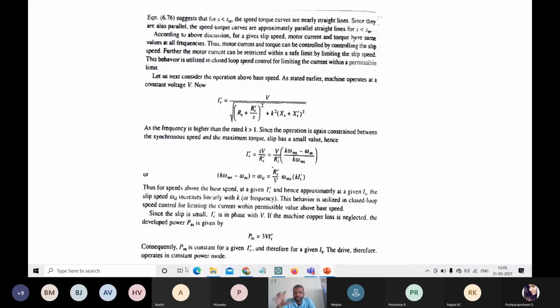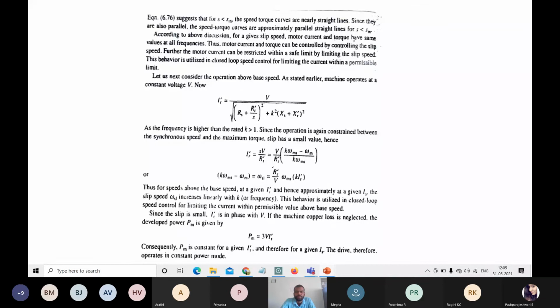At this condition, that is at low speed, at low slip, considering the given IR dash and IS, the power that is generated is called constant power mode operation.